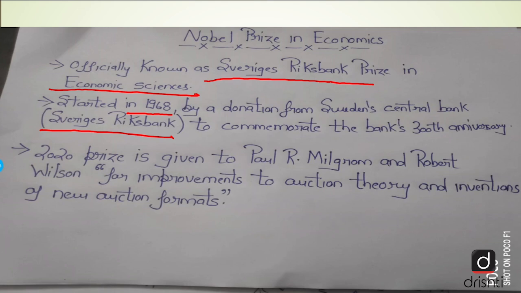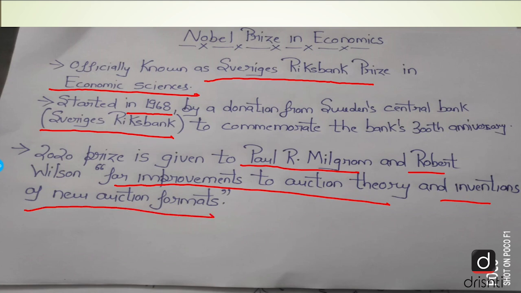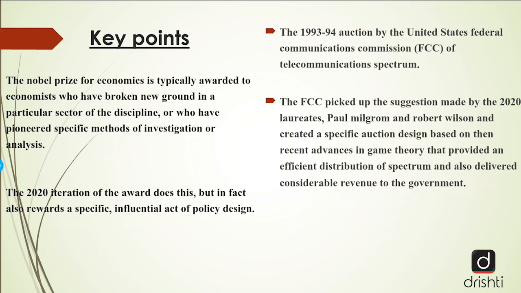This year's Nobel Prize in Economic Sciences is given to Paul R. Milgrom and Robert Wilson for improvement to auction theory. Now, what exactly auction theory is, we will study in the later half of this analysis, and inventions of new auction formats. Some key points of the editorial.